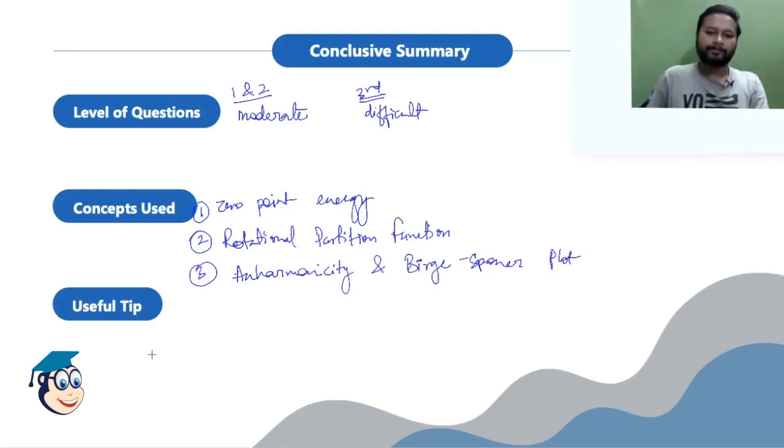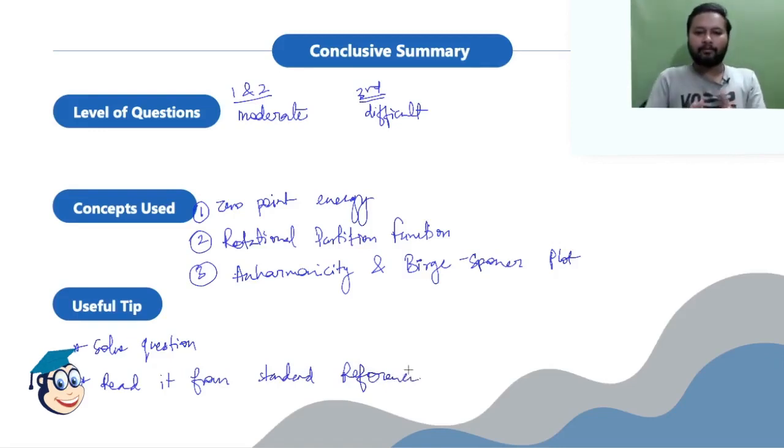A useful tip: solve questions related to this topic and study it from a good standard reference book. That is all I would say to prepare this particular topic.